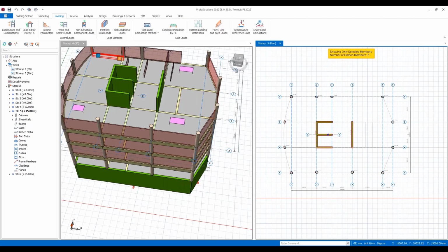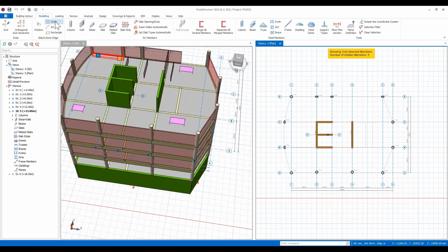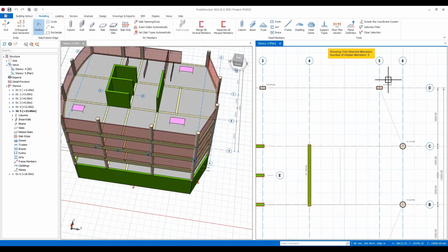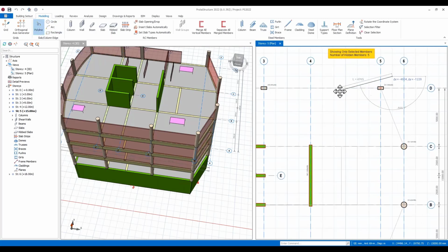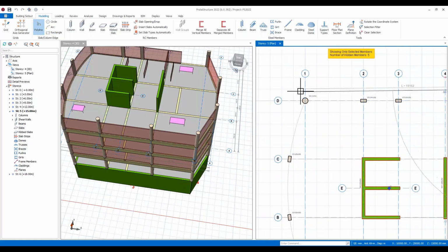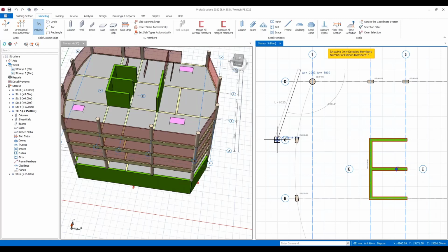Now, at this point, I'm going to use something that provides a lot of flexibility, and that's polylines. I'm going to use a polyline to help me define what might be the edge of a slab for the building. So I can just run around here using the polyline.